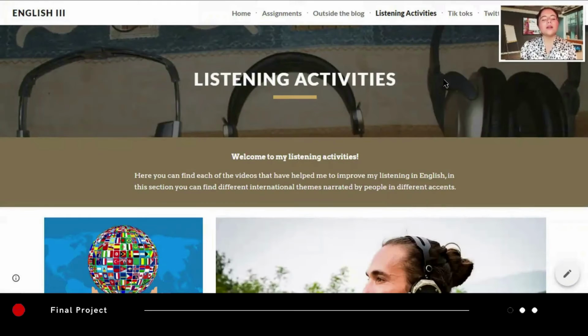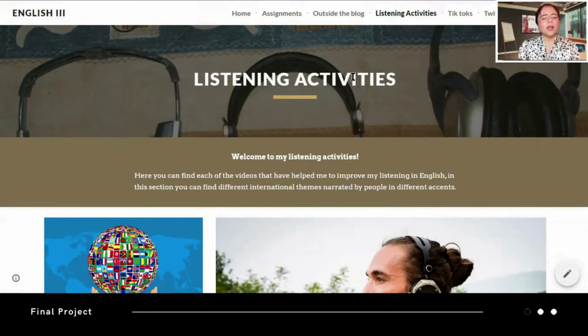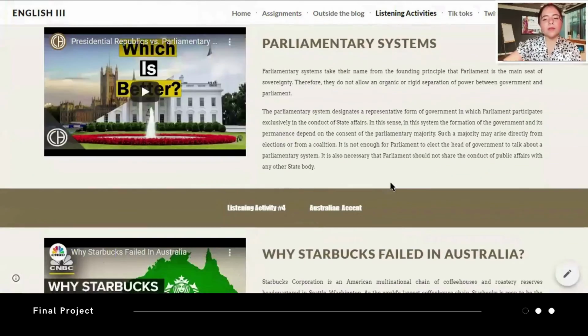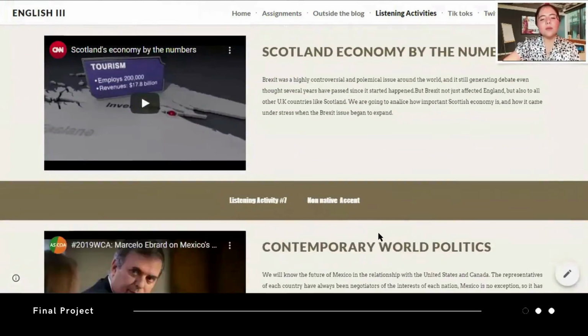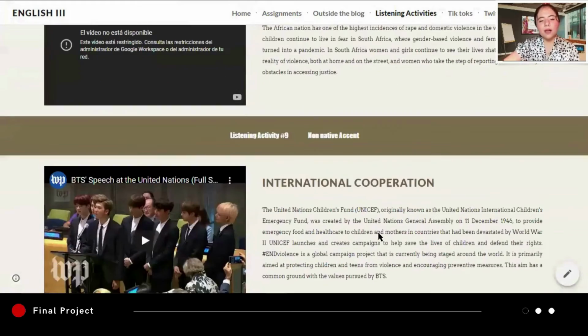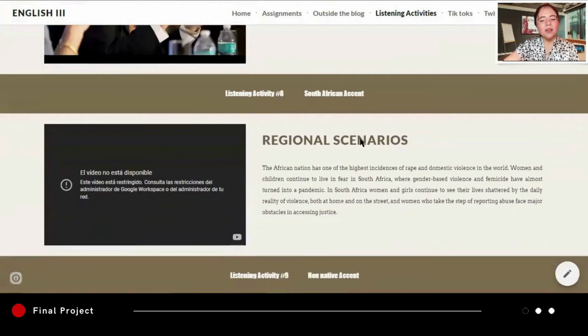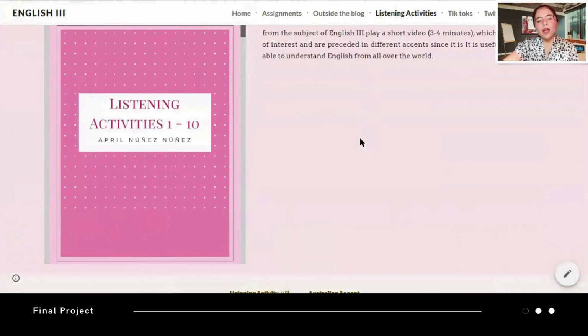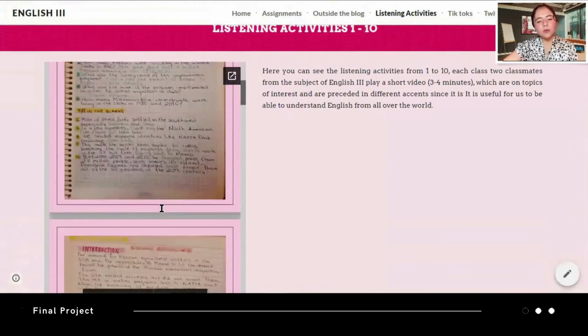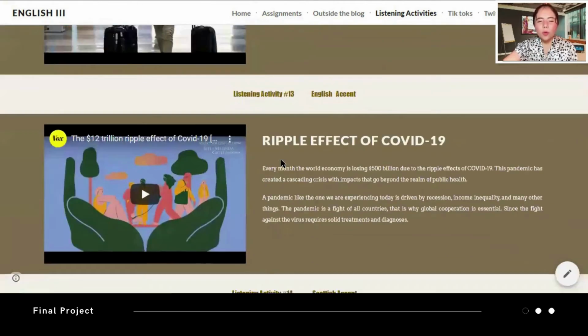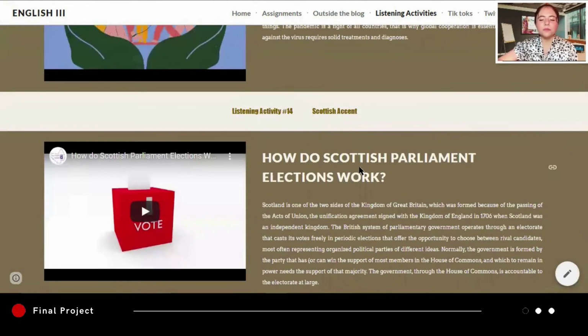Here you can find another section, listening activities. I added all the listening activities in this section of the blog. We listen to a lot of different accents. And personally, I think that the most difficult accents are the South African and Scottish accents because they are not very clear and you have to listen carefully or you won't understand anything. I think that listening to different types of accents was very useful because I learned to listen carefully and with attention to all the words in different pronunciations.